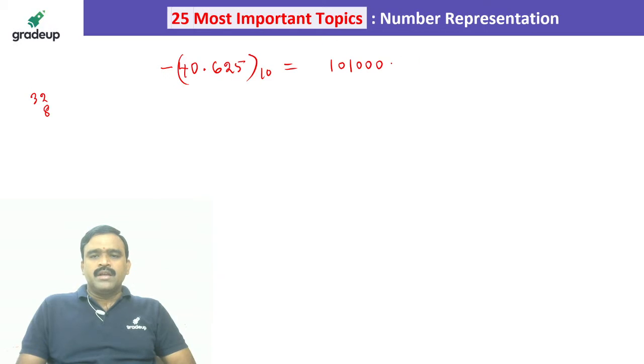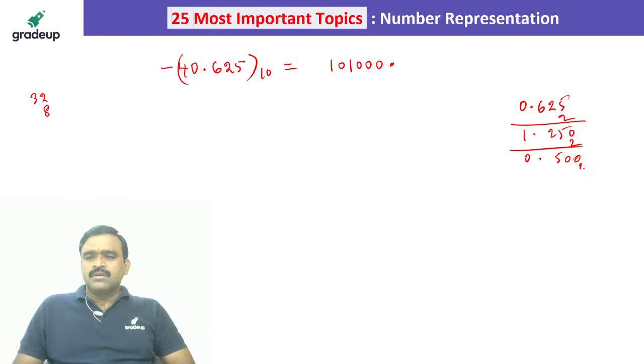Okay. So 0.625, you have to multiply with 2. 625 twos are 1250, so 1.250. And 0.250 times 2 is 0.500. Then 0.500 times 2 is 1.000. So 101 is the result. So 101 is the base 2 fraction, but it is a negative number.